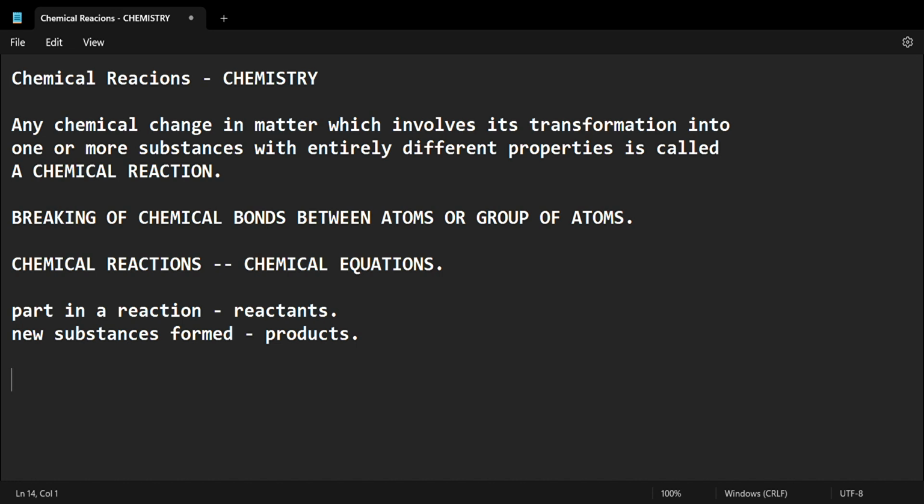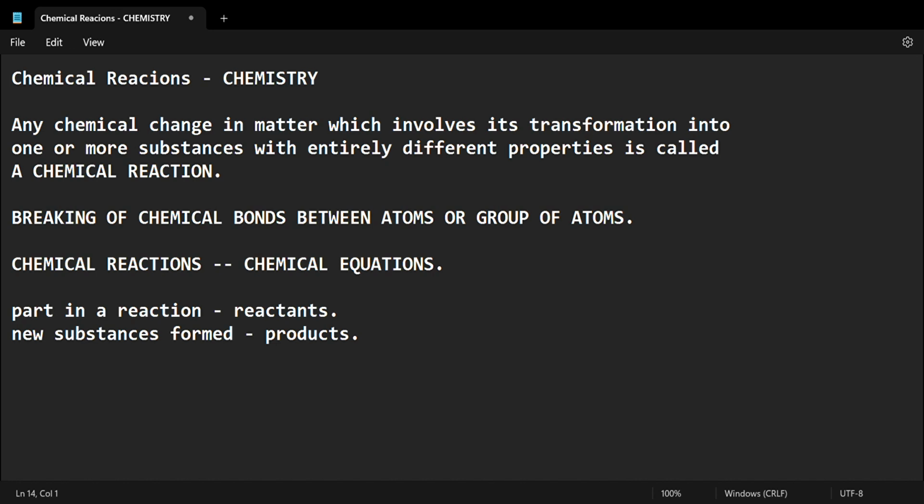Now, sodium hydroxide reacts with dilute hydrochloric acid to form salt and water. NaOH plus HCl becomes NaCl plus H2O. Sodium hydroxide and dilute hydrochloric acid are the reactants, and sodium chloride and water are the products.